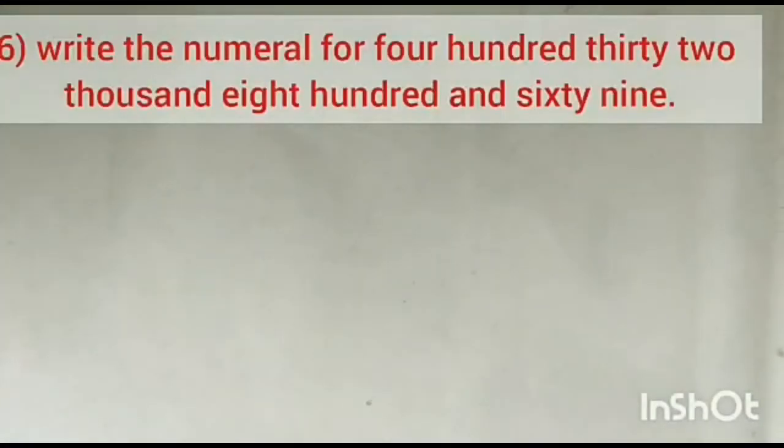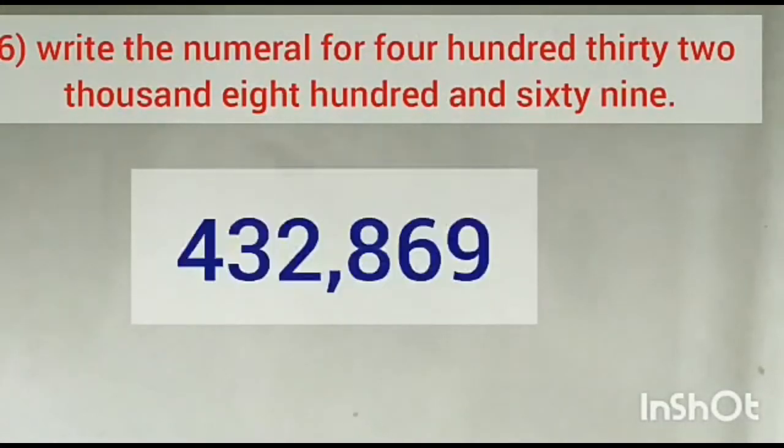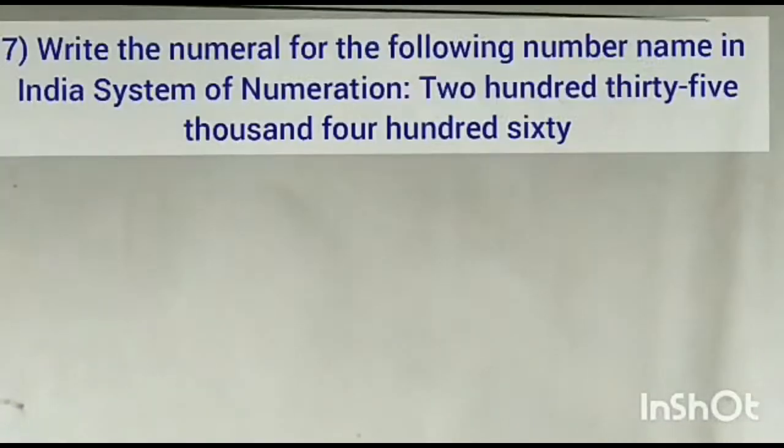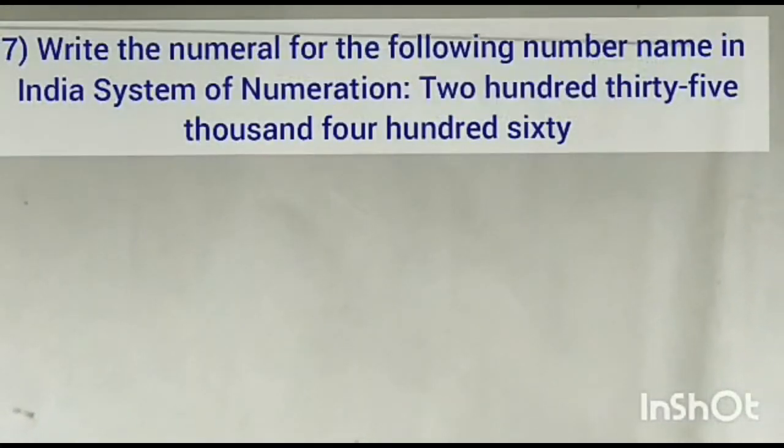Next question, sixth one. Write the numeral for 432,869. It is very easy. Just write the number. What is the number? 432,000, and after that you keep the comma. Then 869.